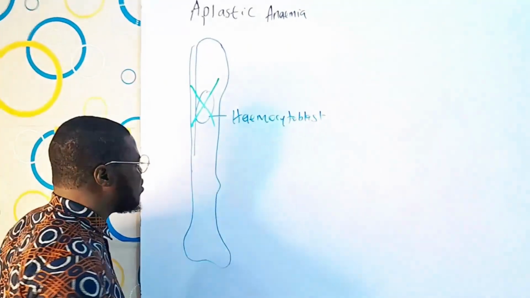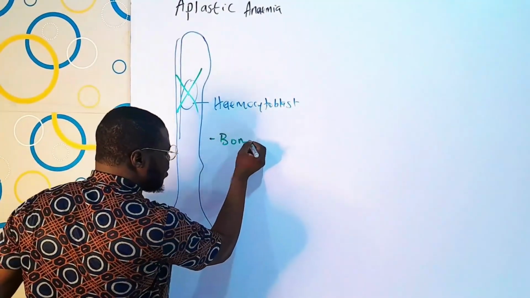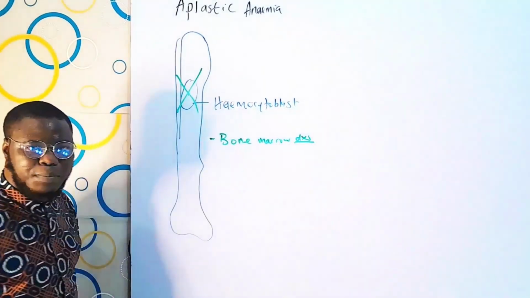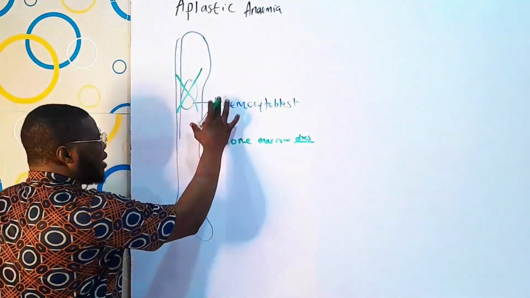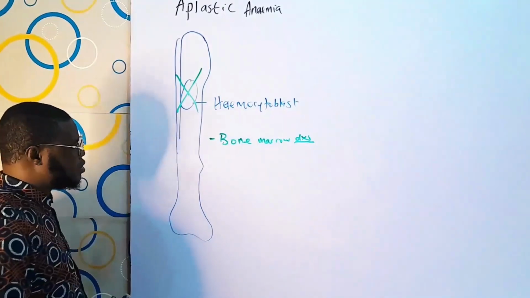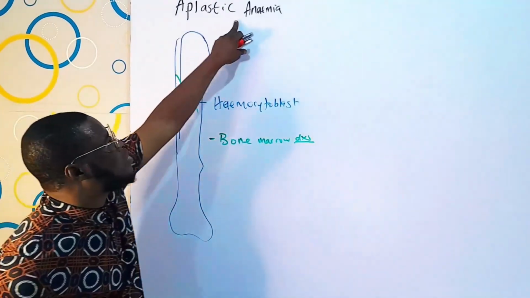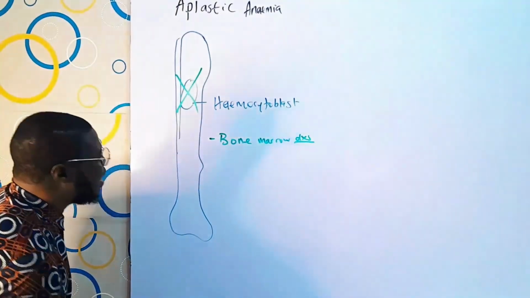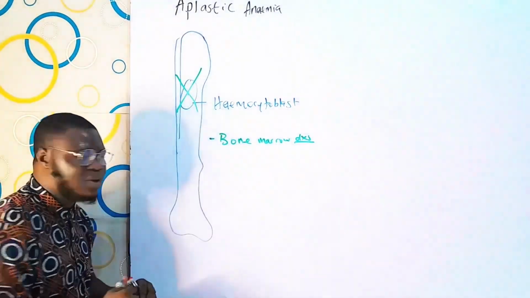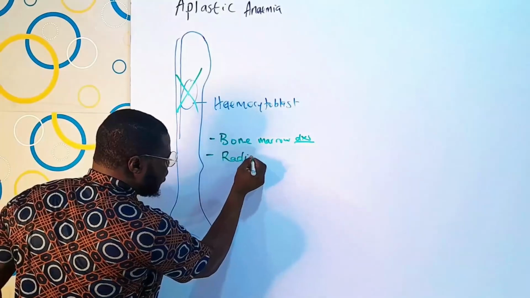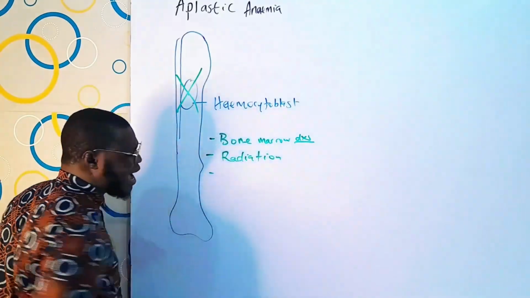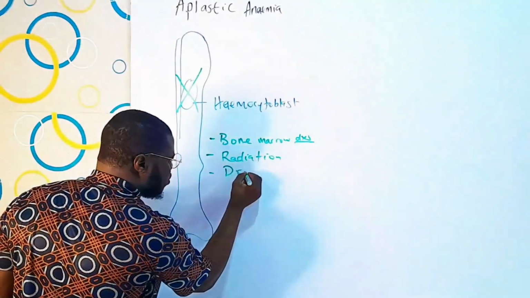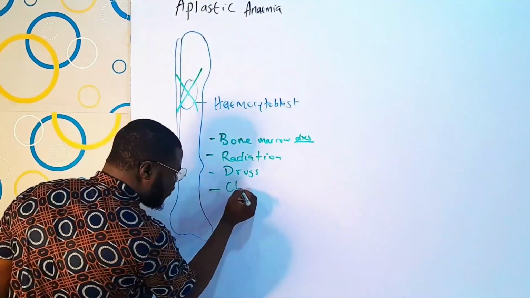So we have different kinds of disorders, strictly bone marrow disorders, that can actually cause aplastic anemia. Because when the bone marrow is destroyed and the cells within it are destroyed as well, you will not be able to form enough red blood cells, and the quantity of red blood cells is going to reduce. Now, apart from that, other things that can destroy the bone marrow are things like radiation. Some kinds of drugs can depress the function of the bone marrow. Or you can also say chemotherapy.